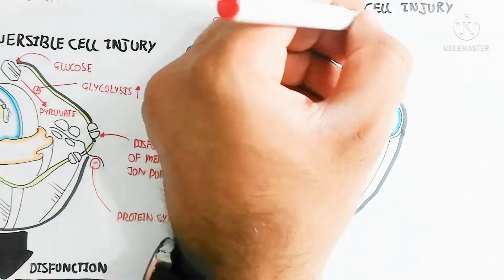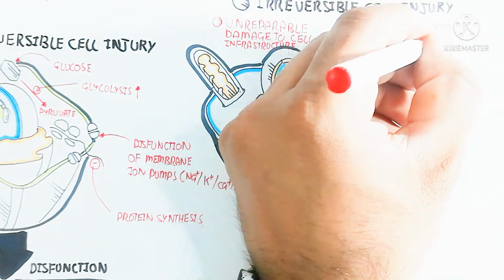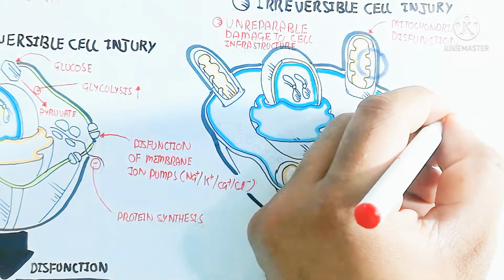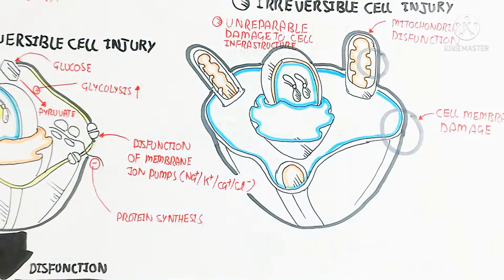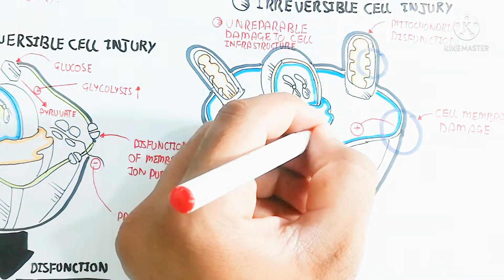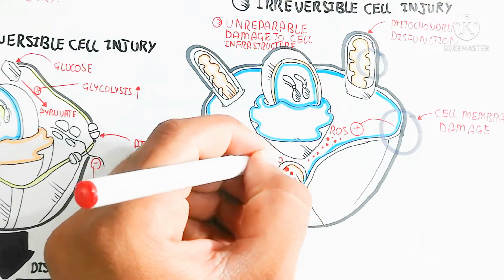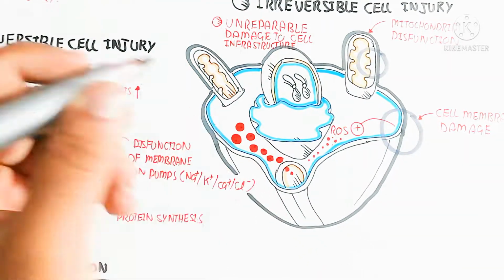So let's begin to understand the major causes of irreversible cell injury. In reversible cell injury the mitochondria will be damaged, but here the mitochondria will become dysfunctional, and in this way no more ATP will be produced by the cell, so the cell will die. And cell membrane damage will lead to the production of reactive oxygen species,